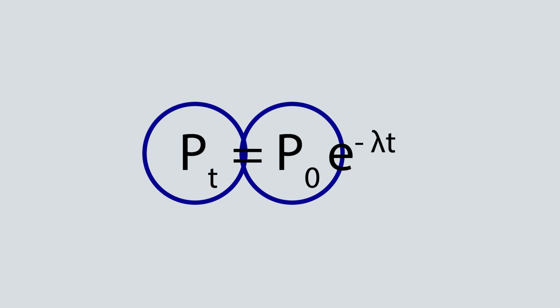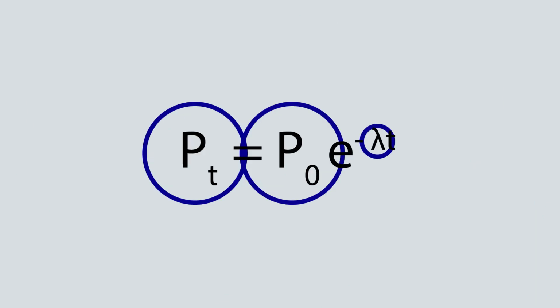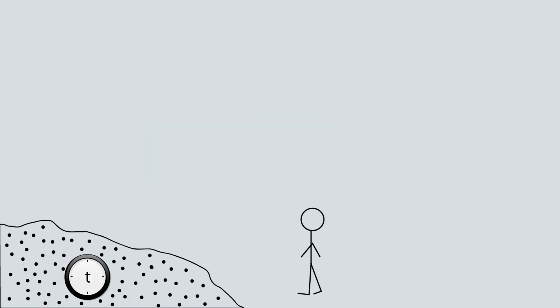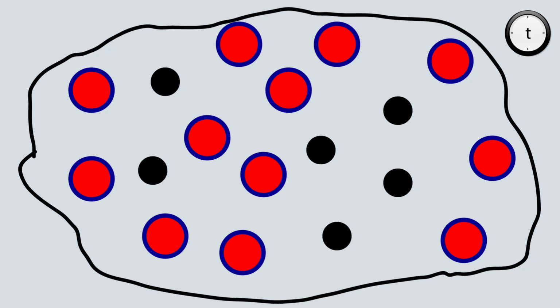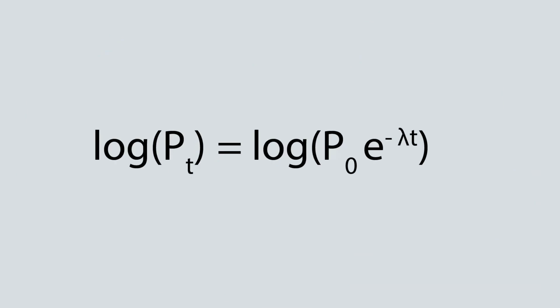P0 is the initial amount of parent atom that was trapped in the minerals when it formed. And lambda is the radioactive decay constant, which is different for different radioactive elements. And T is the time that we want to check out. So if we find out the amount of parent atom that was trapped inside the mineral when it formed and what is left now, with the lambda values established by lab experiments, we should be able to find time T.